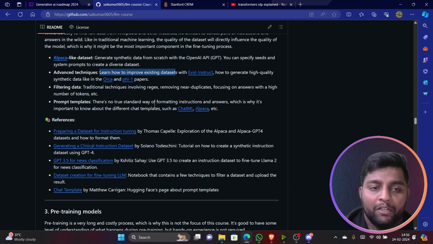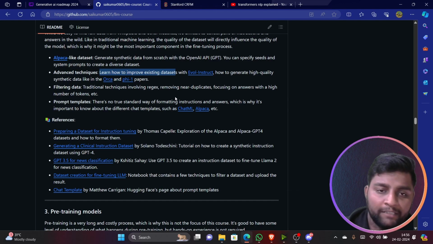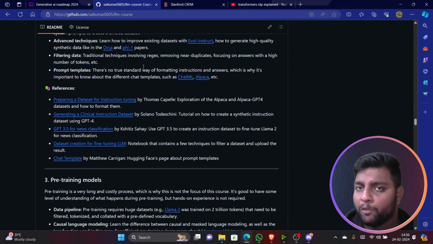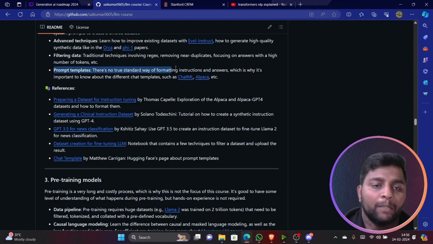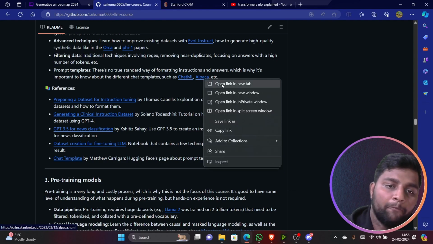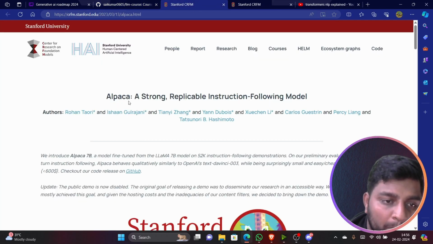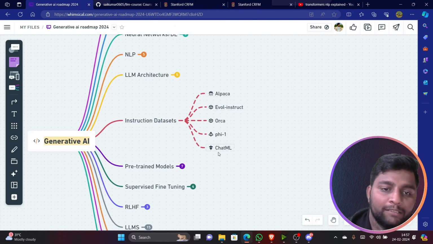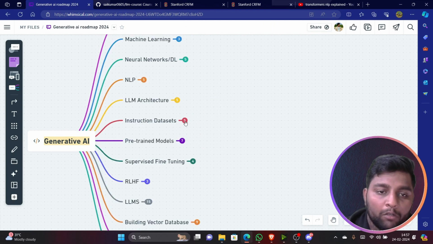After that, filtering data. For filtering data, you can use traditional methods like regex and removing near duplicates, and other techniques are there. You can check them out. Regex, you can directly import re and do it. In Python, there is a library called re. You can import it and use it. And for prompt templates, you can check out ChatML and Alpaca, I guess I'm pronouncing it properly. This is the same one which we checked first, right? So you can check out this particular model clearly.